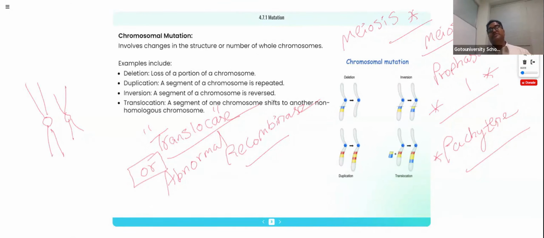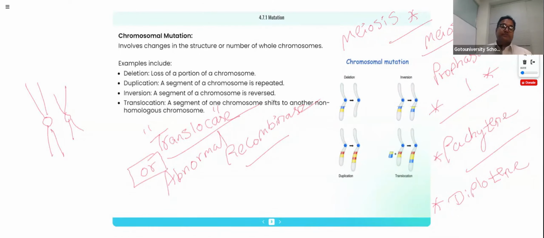itself, they told about meiosis and mitosis processes with the diagram without explanation. But they have a provision to ask this question. Why? Because they have given the explanation diagrammatically, so they can ask where this recombinase works. Recombinase works in the pachytene of prophase 1 of meiosis. Pachytene and diplotene both we can include. Why? Because in pachytene this event starts and ends in the diplotene stage. So this is the way we need to understand.